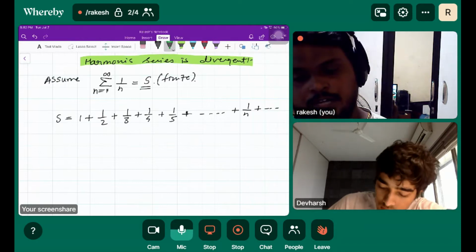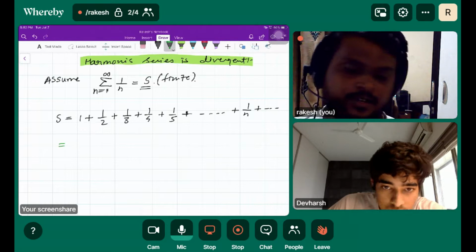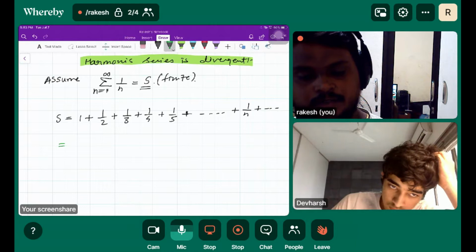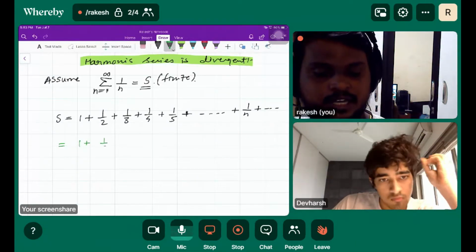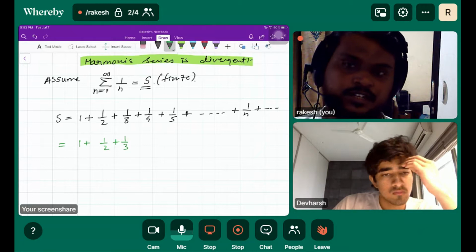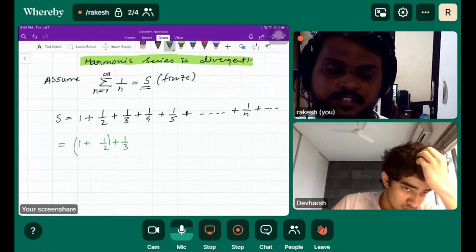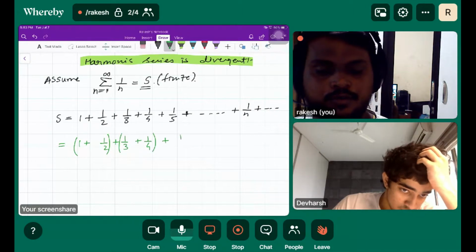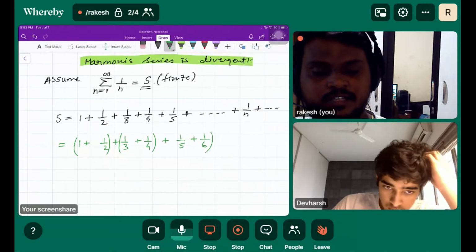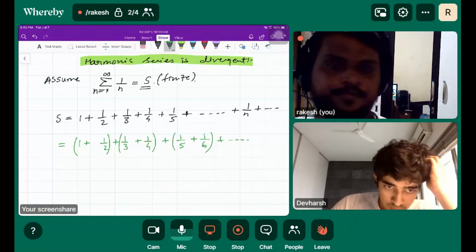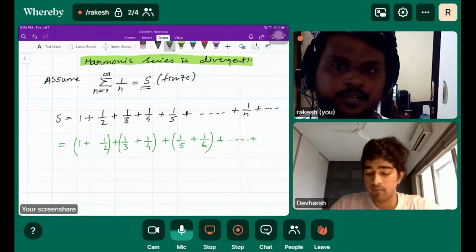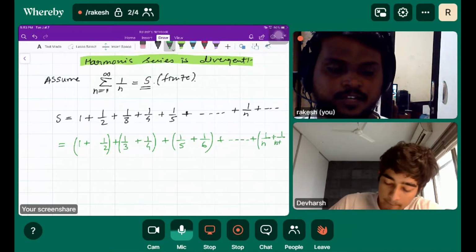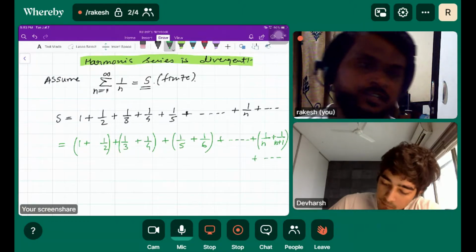Now I'll make groups of numbers here: 1 plus 1 by 2 plus 1 by 3, plus 1 by 4, then 1 by 5 plus 1 by 6, and so on, plus dot dot dot, the terms 1 over n plus 1 over n plus 1 plus dot dot dot, let it go to infinity.